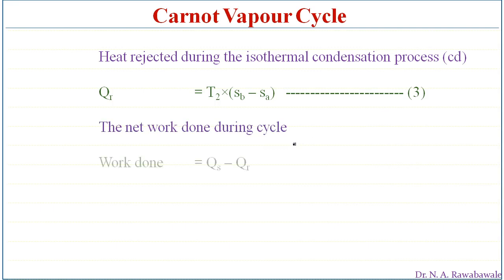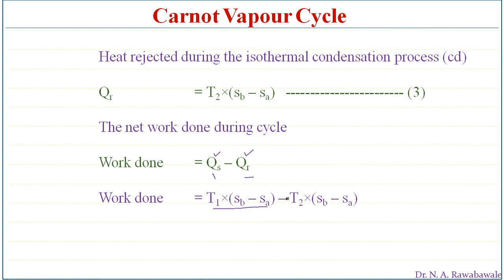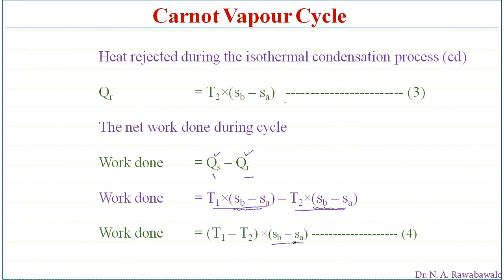Therefore the work done is equal to QS, given by equation number 1, T1 into SB minus SA, minus QR, the heat rejected, given by T2 into SB minus SA from equation number 3. Taking SB minus SA as a common factor, we get work done equal to T1 minus T2 into SB minus SA. This is equation number 4, which gives us the work done.